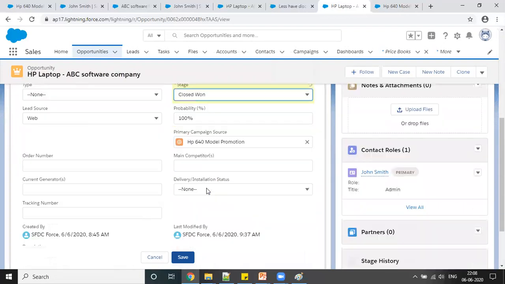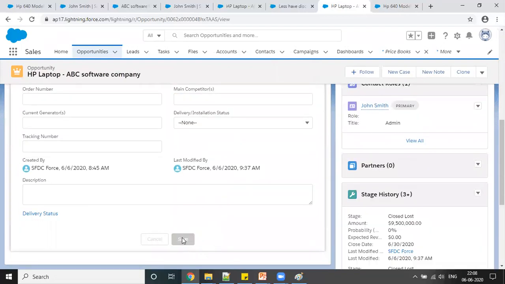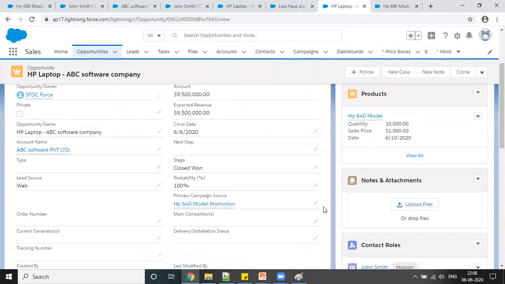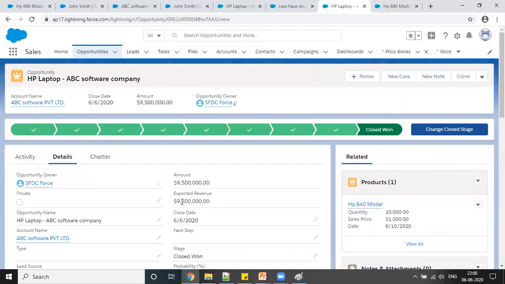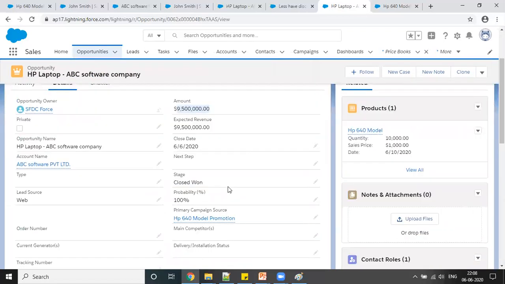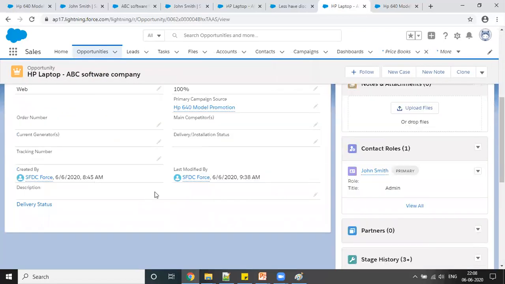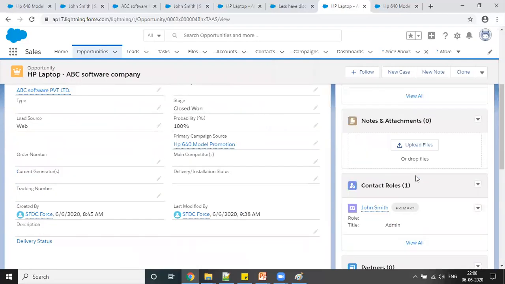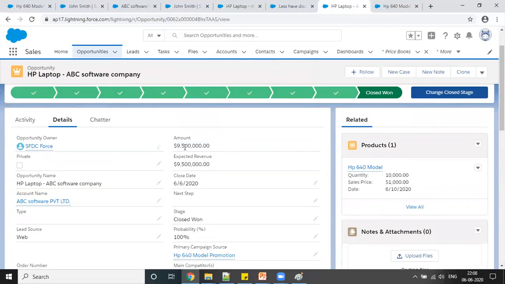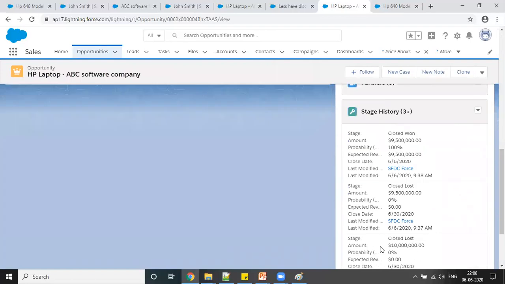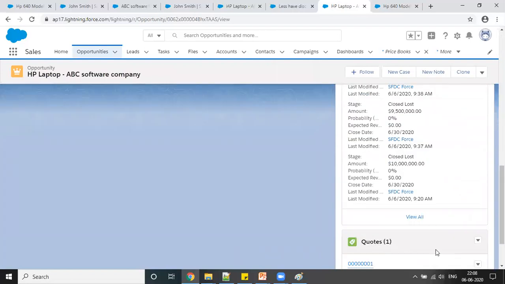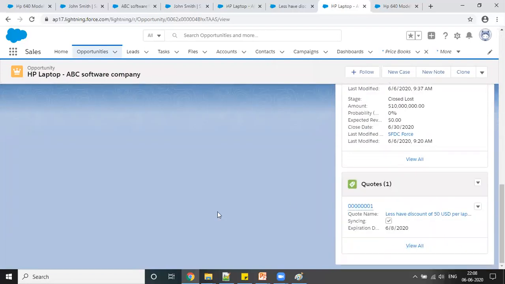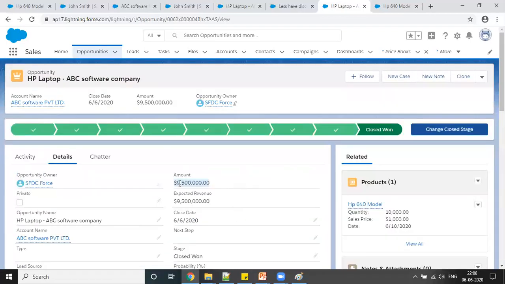So once I click save, here you can see we got the expected revenue of this amount, and the total amount was this. So all the details you can find over here, and see this discount we gave on the quote. We synced that quote, and based on that, it calculated the amount and the expected revenue.